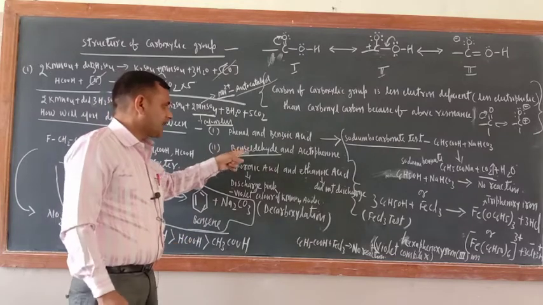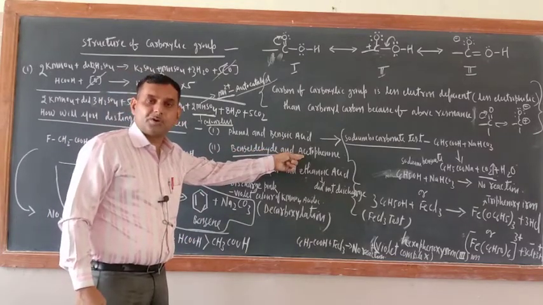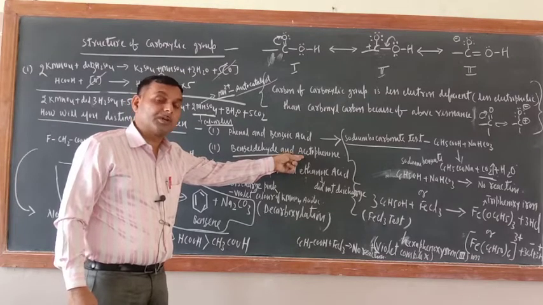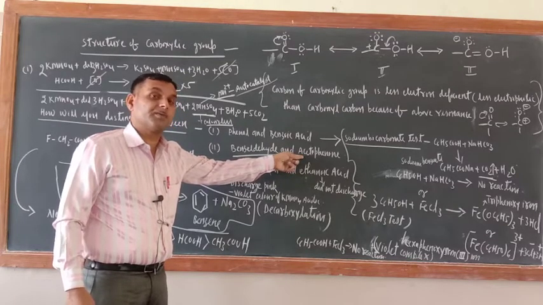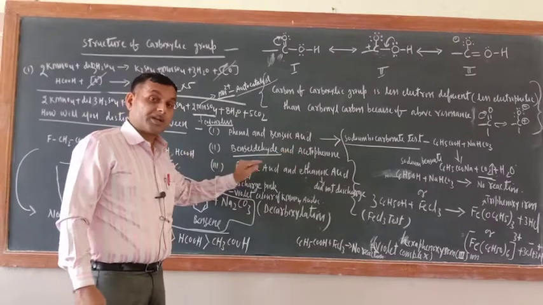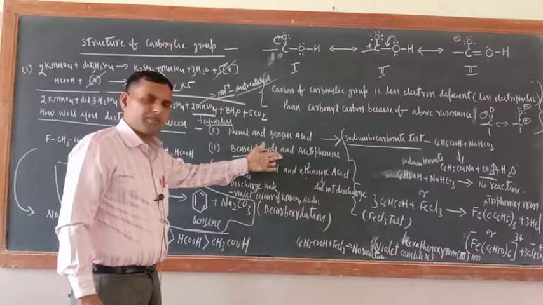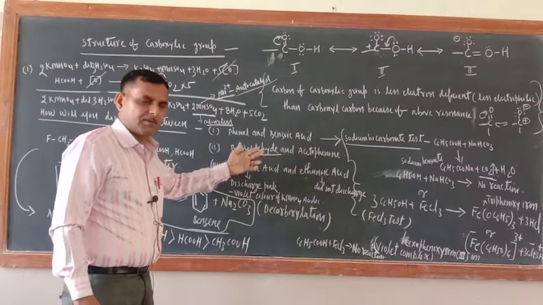See, like here, benzaldehyde and acetophenone. If they give you the formula, then you will come to know that the CH3CO group is there, so it will give the iodoform test. So you should remember the formula also. Now this reaction I am not writing because I have already completed this one.